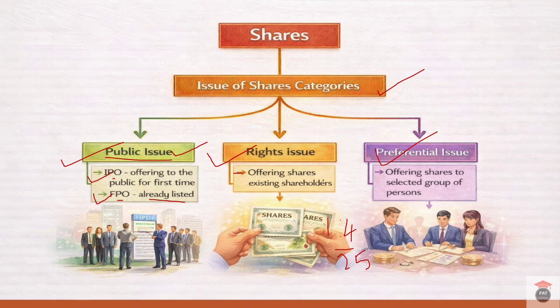Usually issued at a price lower than the market price. Coming to the preferential issue, it is the issue of shares by a company to a selected group of persons on a preferential basis instead of offering them to the general public, like promoters, venture capitalists, or any financial institutions, either non-banking or banking financial institutions. And why does the company go for preferential issues? To raise capital quickly, bring in strategic investors, and strengthen promoters' control. These are all the reasons they can go for the preferential issue.